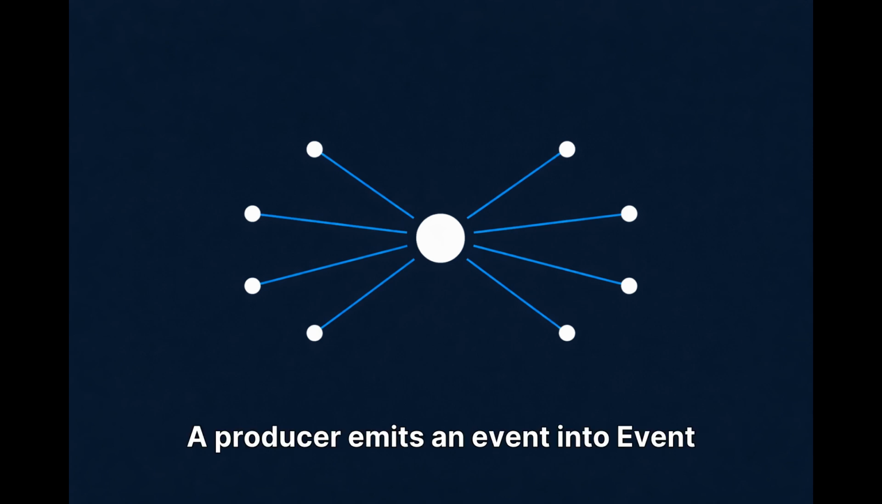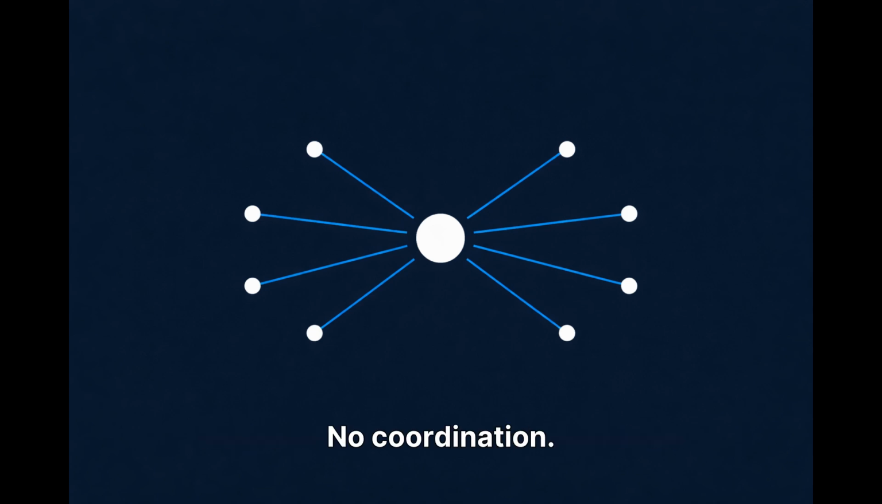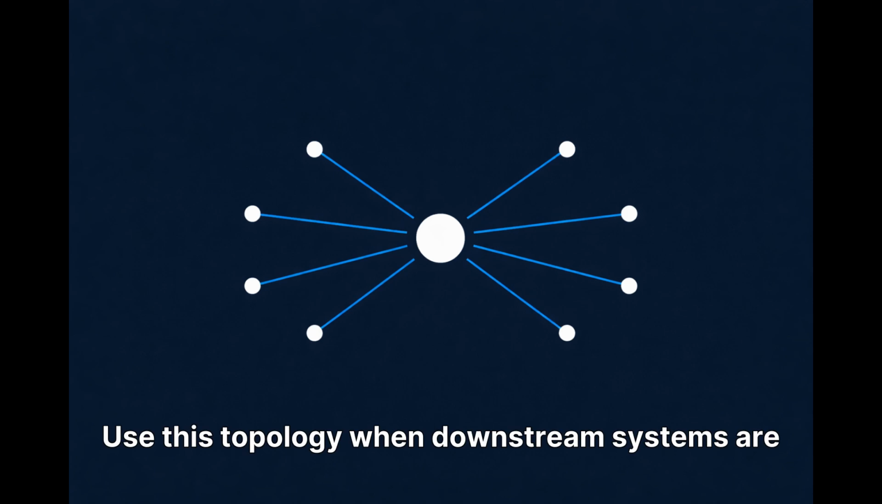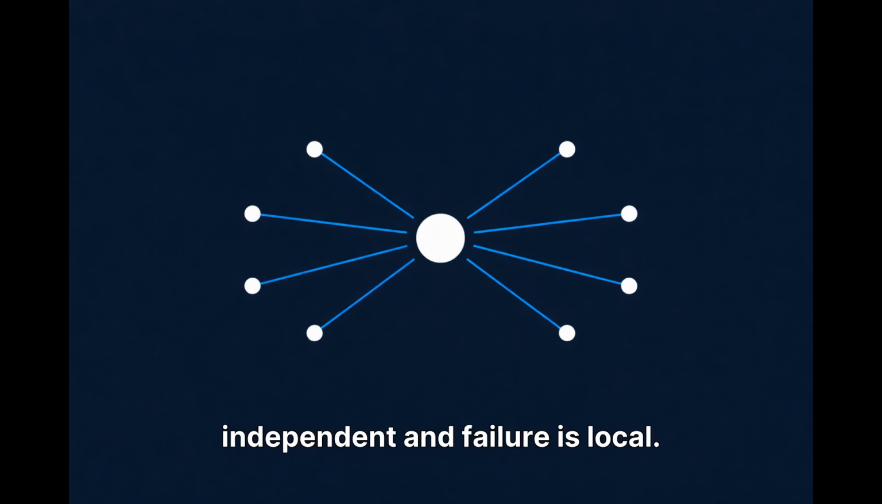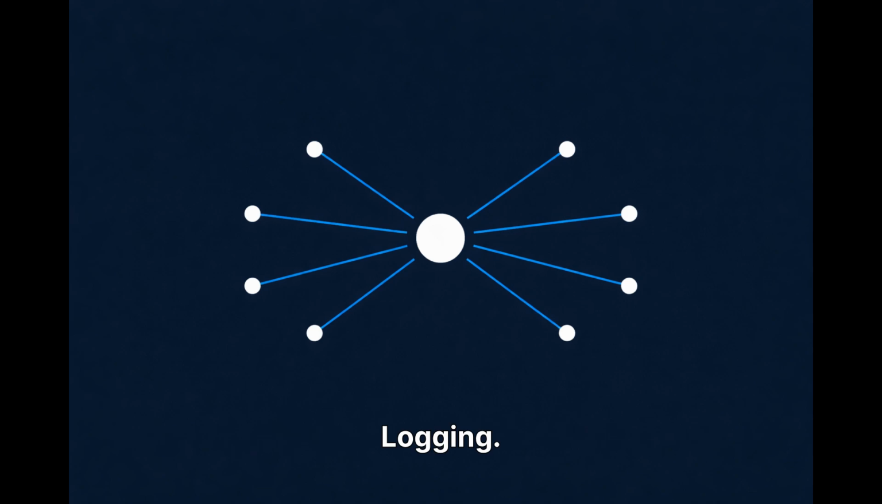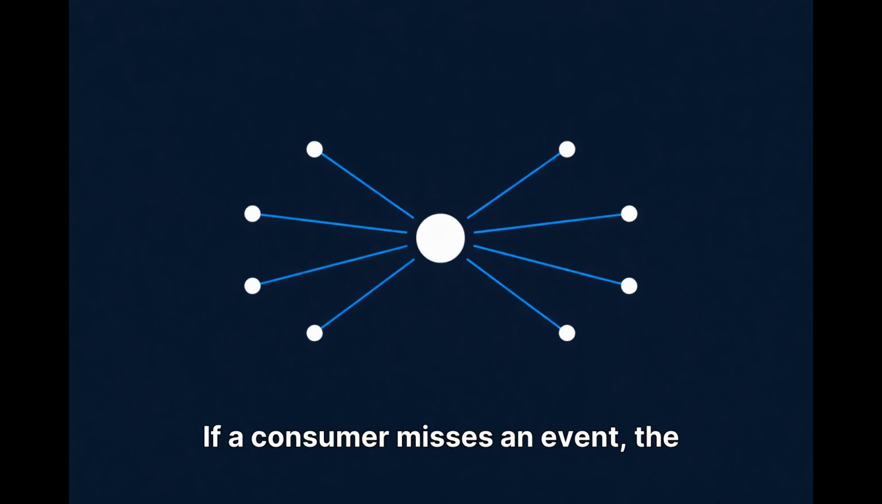A producer emits an event into Event Grid. Multiple consumers subscribe. This is pure awareness distribution. No ownership, no coordination. Use this topology when downstream systems are independent and failure is local. Logging. Cache invalidation. Analytics triggers. If a consumer misses an event, the system still functions.